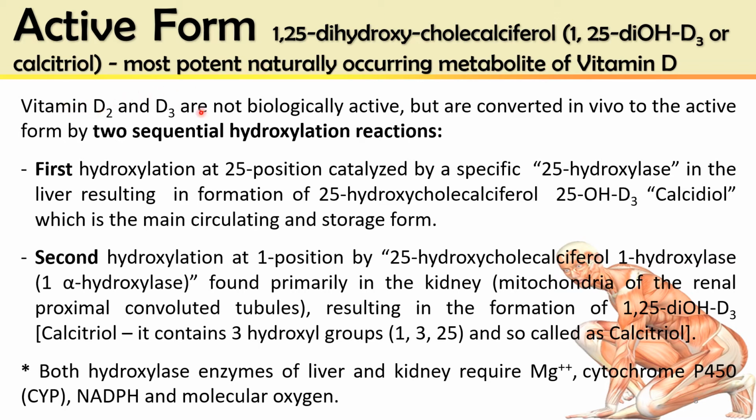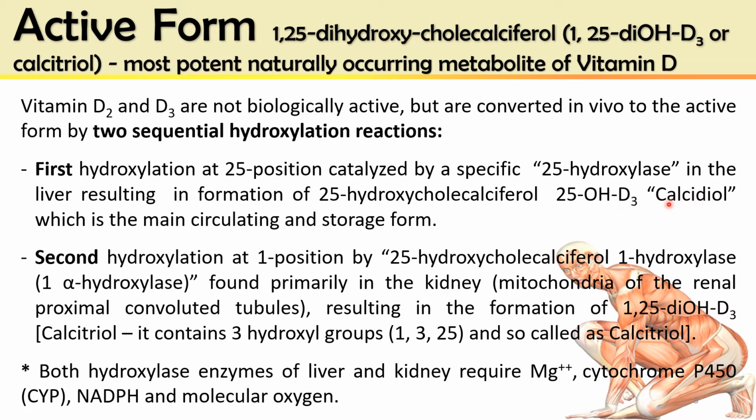Vitamin D2 and vitamin D3 from our diet, or vitamin D3 from the epidermis of our skin, are not biologically active but are converted in vivo into the active form by two sequential hydroxylation reactions. First, hydroxylation at the 25 position in the liver, catalyzed by a specific hydroxylase, that is 25-hydroxylase, results in the formation of 25-hydroxycholecalciferol, or calcidiol, having two OH groups.